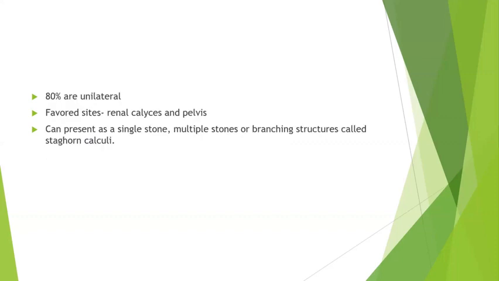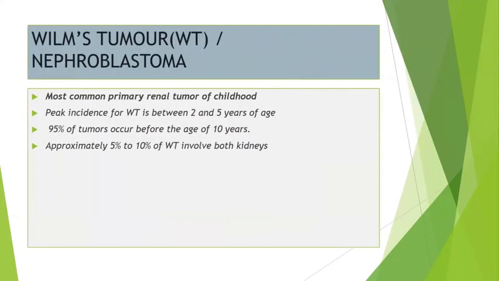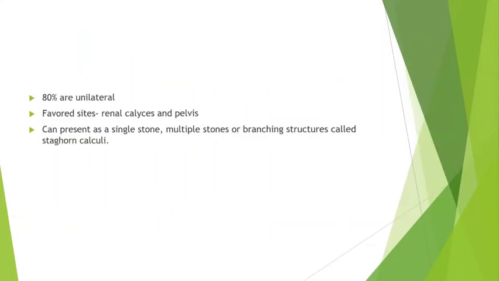Common sites will be the renal calyces and pelvis. It can be single or multiple, or it can be at the pelviureteric junction, where you are able to see staghorn calculi.